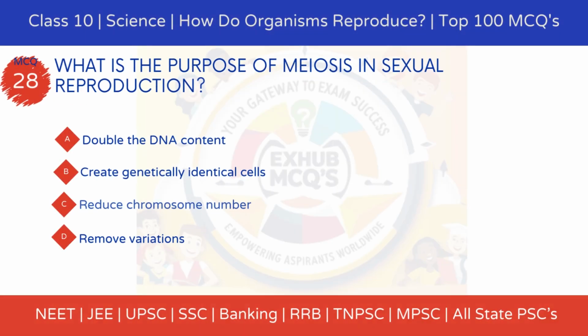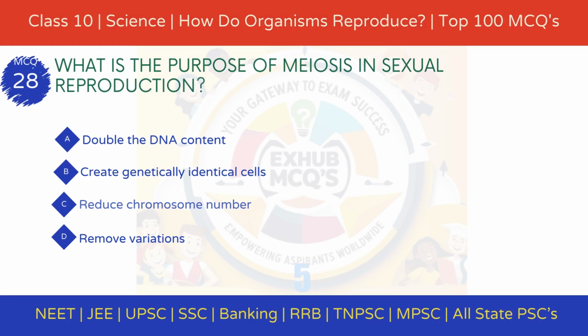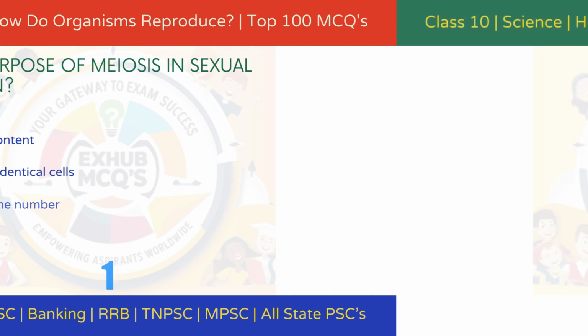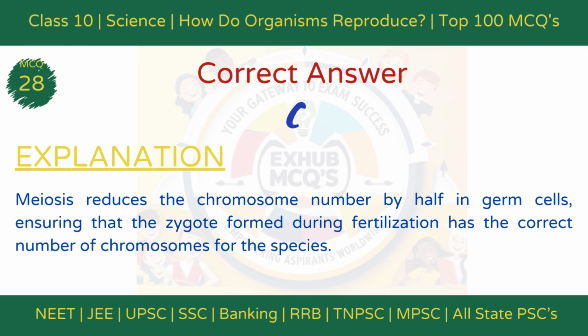MCQ 28. What is the purpose of meiosis in sexual reproduction? Option A, double the DNA content. Option B, create genetically identical cells. Option C, reduce chromosome number. Option D, remove variations. The correct answer is option C, reduce chromosome number. Explanation: meiosis reduces the chromosome number by half in germ cells. This ensures that the zygote formed during fertilization has the correct number of chromosomes for the species.